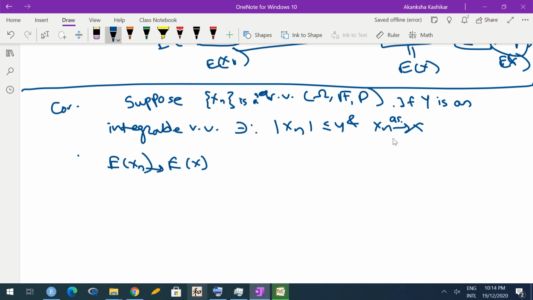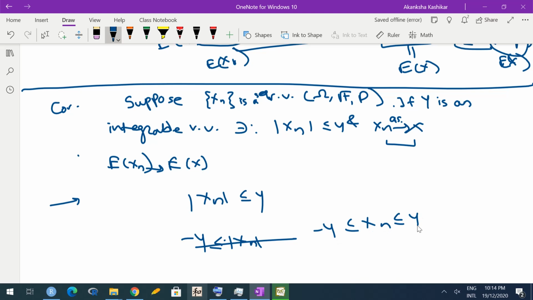So Fatou's lemma says that yes, you need almost sure convergence, and you need an integrable random variable which provides a lower bound and another integrable random variable which provides an upper bound. What I know right now is mod xn is less than or equal to Y, but we all know this means minus Y is less than or equal to xn is less than or equal to Y. Okay, so now xn is bounded below by a certain random variable, bounded above by another random variable, and because Y is integrable, minus Y is also integrable.